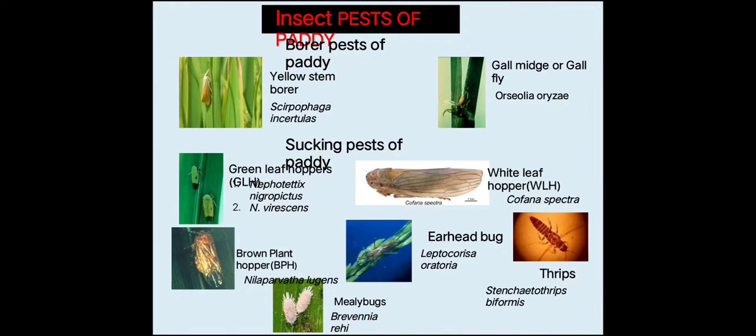So the important ones are green leaf hopper, brown plant hopper, rice thrips and earhead bug. And among the borers, we know the yellow stem borer causes more economic damage to the rice than gall midge.